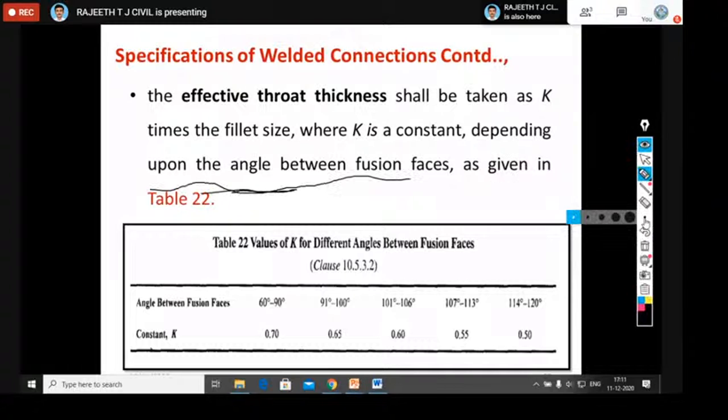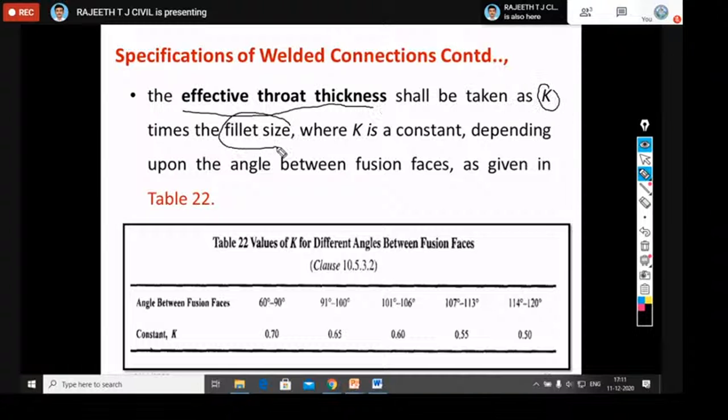If you go for effective throat thickness, in some specifications they mention it. So what do you mean by effective throat thickness? That shall be taken as K times the fillet size. If we take E as the effective throat thickness, then E is equal to K into S, where K is the constant for different fusion face angles. It will vary according to the code, Table number 22. You should remember this table to some extent.